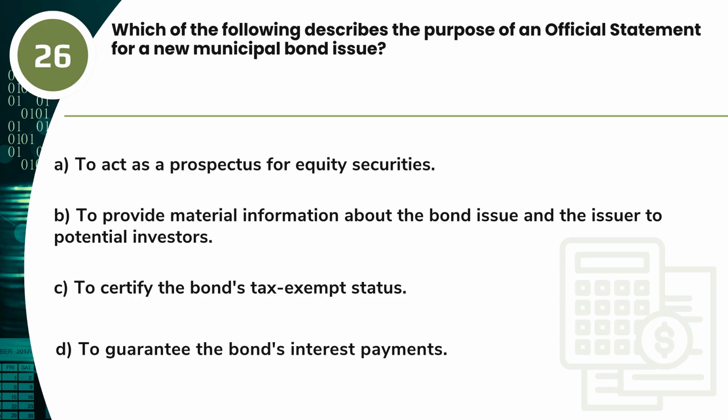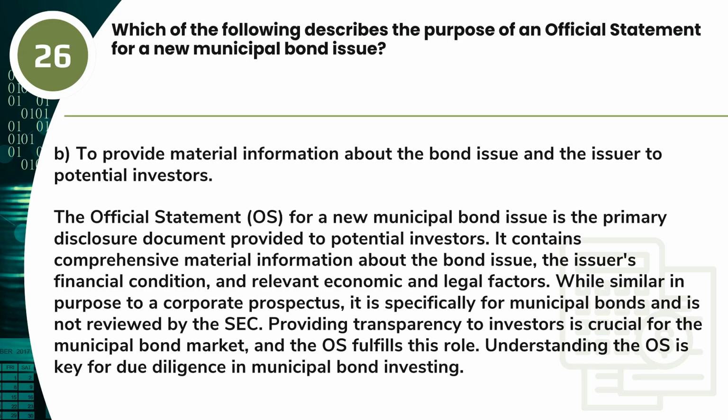Question 26. Which of the following describes the purpose of an official statement for a new municipal bond issue? A. To act as a prospectus for equity securities. B. To provide material information about the bond issue and the issuer to potential investors. C. To certify the bond's tax-exempt status. D. To guarantee the bond's interest payments. Answer. B. To provide material information about the bond issue and the issuer to potential investors.